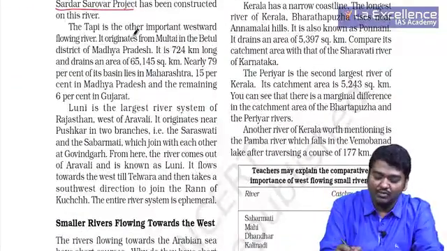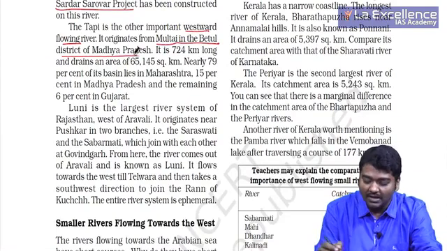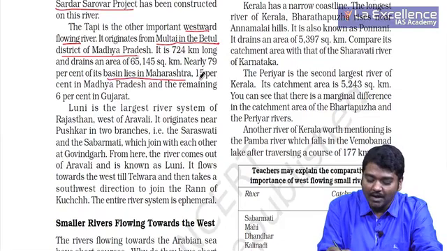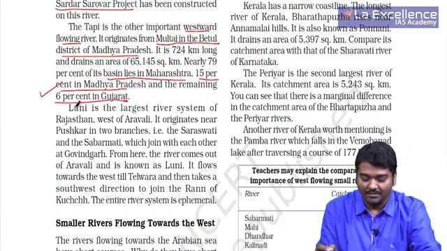Tapi is the other most important westward flowing river. It originates from Multai in the Betul district of Madhya Pradesh, right? Nearly 79% of its basin lies in Maharashtra, 15% in Madhya Pradesh, and the remaining 6% in Gujarat.